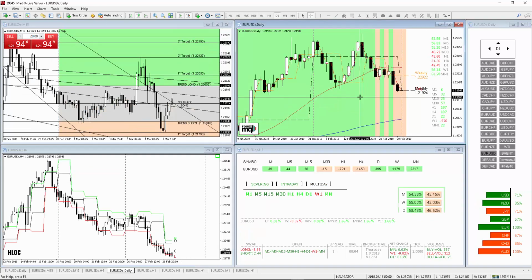We have a confluent Australian dollar against a 71% long US dollar, so we may have a continuation to the downside. The euro dollar is presenting a daily doji, now moving in a slight bullish tendency just above the daily opening at 121.92. We have a bullish price action at a scalping, intraday and multi-day level with the exception of the weekly time frame. We also have a bullish percentage confluence up to the yearly level with the exception of the weekly time frame. Today we have a statistical confluence. The RSI is above 50 on the scalping time frames and on the weekly and the monthly. The market seems to be reaching for the entry level of the bullish zone of the target geometry at 122.